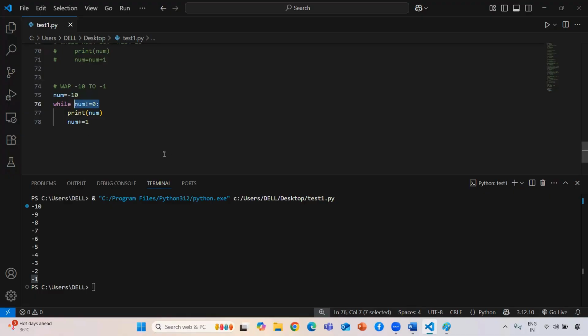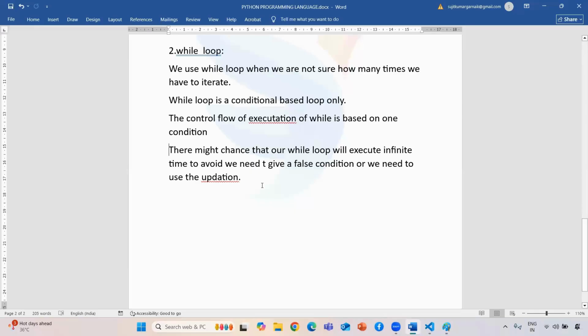Now my requirement is that I don't want to print one line after another. I want to print in a single line. For that we have the end parameter. If we use this end parameter, it prints the output in a single line. It works like a join operator. If you remember, in our list we saw join, so just like that, end works here.